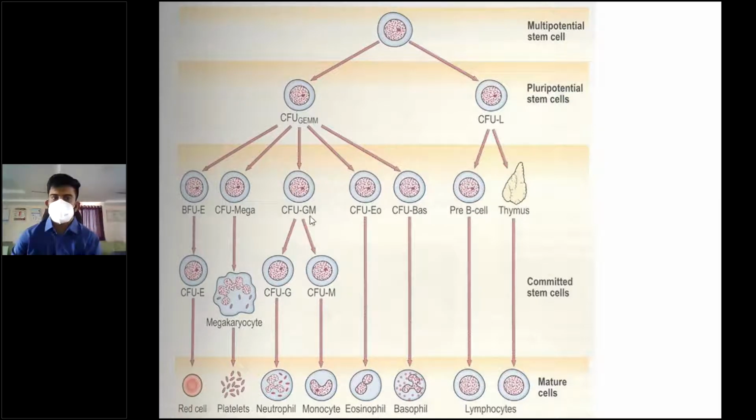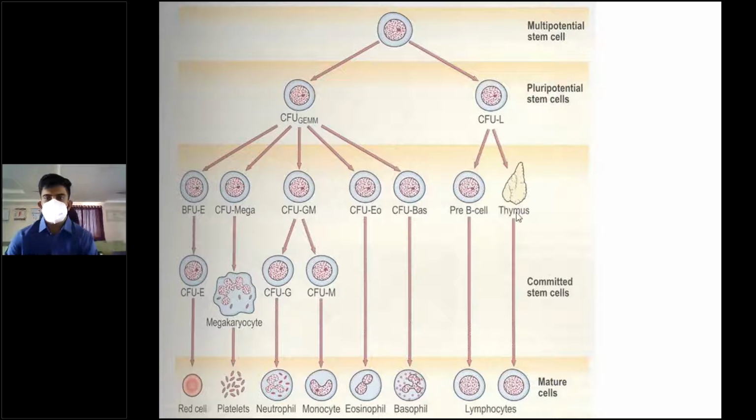Colony forming unit of granulocyte, monocyte. One is granulocyte, the other one is monocyte. Granulocyte gives rise to neutrophil, monocyte gives rise to monocyte. Colony forming unit of eosinophils gives rise to eosinophil. Colony forming unit of basophils gives rise to basophil. And here colony forming unit of the lymphoid precursors. Pre-B cell gives rise to lymphocytes.